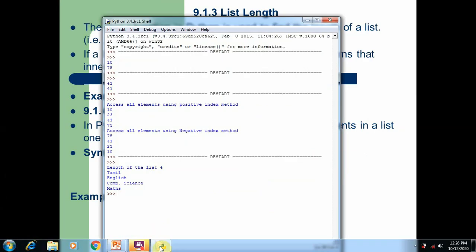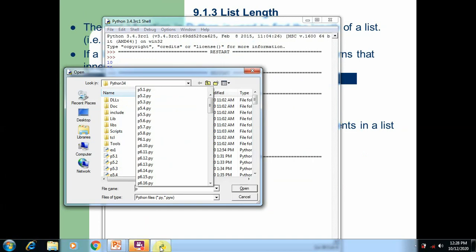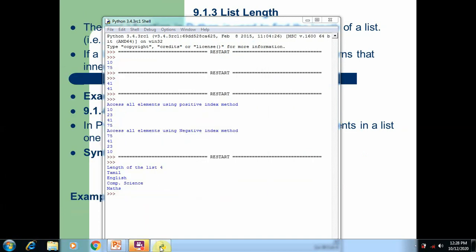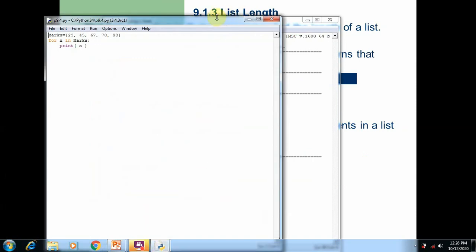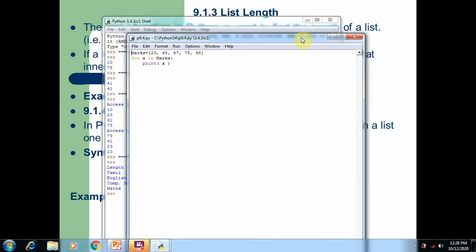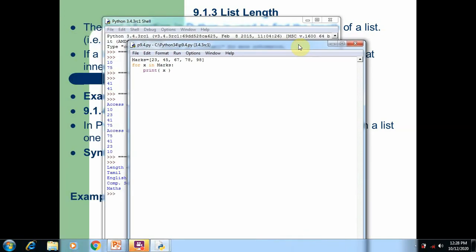So open the program 9.4, where we are going for loop. The advantages of using for loop for accessing the list element is we don't want to use len function, or we don't want to mention upper limit, because for loop will automatically access all the elements one by one and print on the screen. So here we simply mention for x in marks.